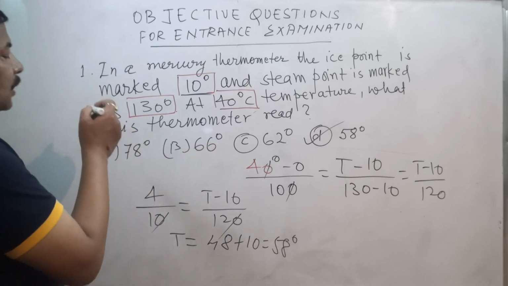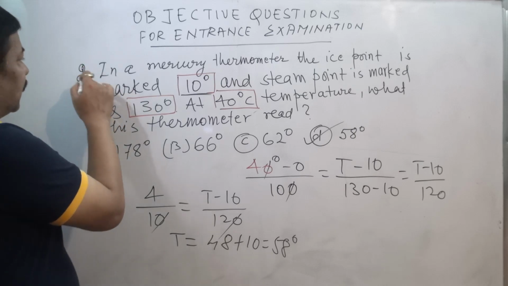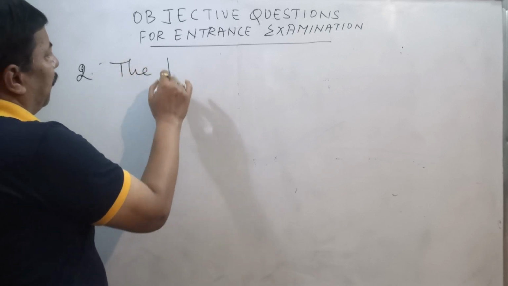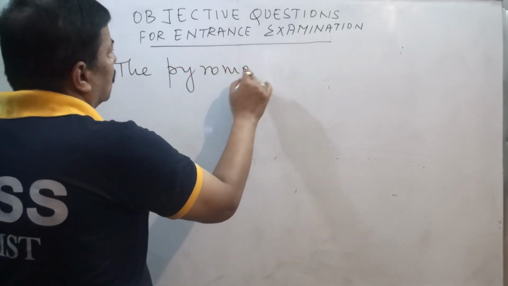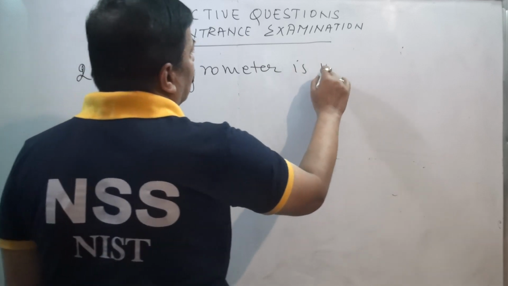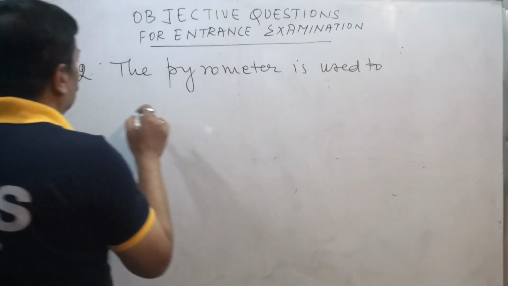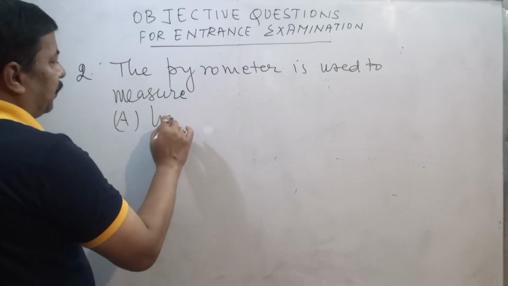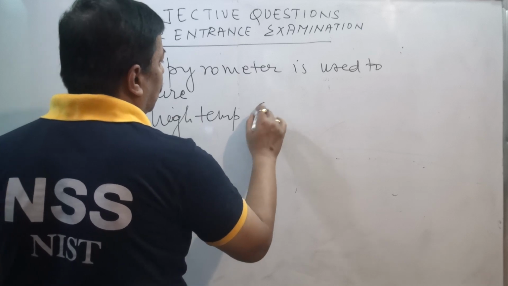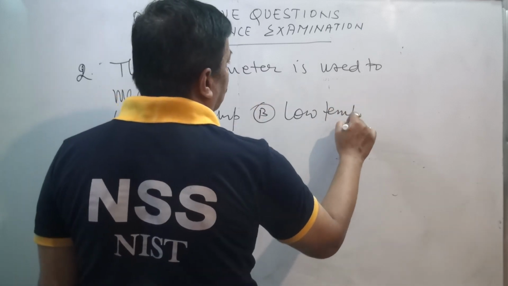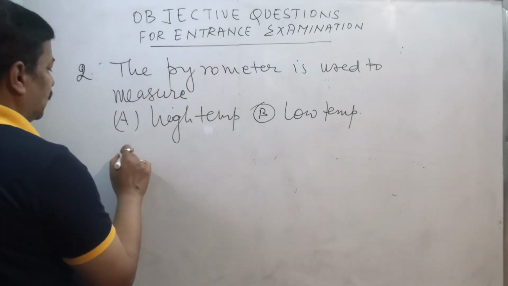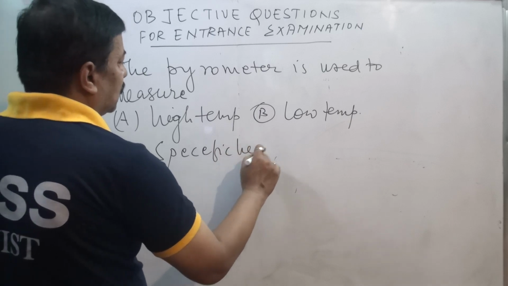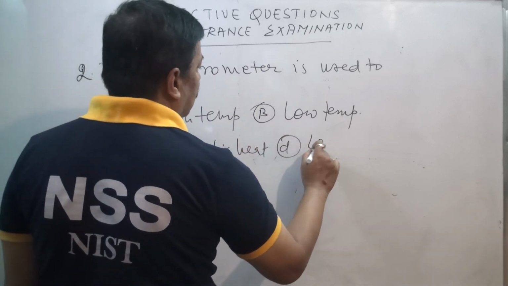Now let us do the next question. The second question, as I have told you: the pyrometer is used to measure A, high temperature, B, low temperature, C, specific heat, D, latent heat.